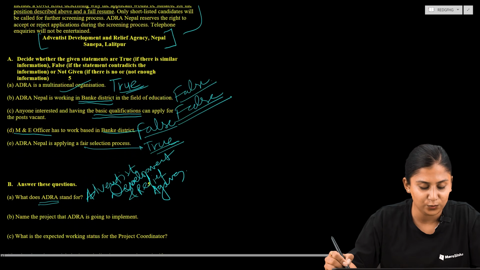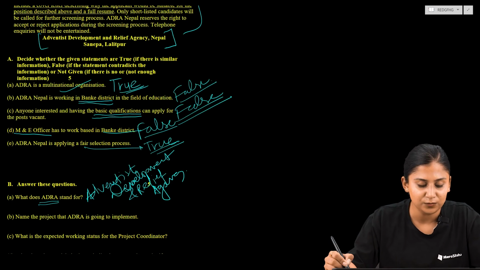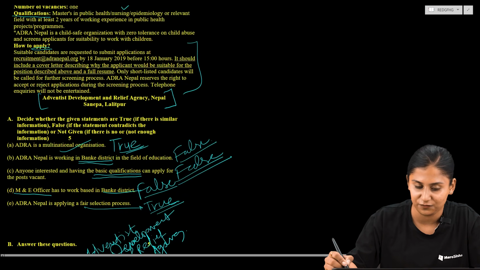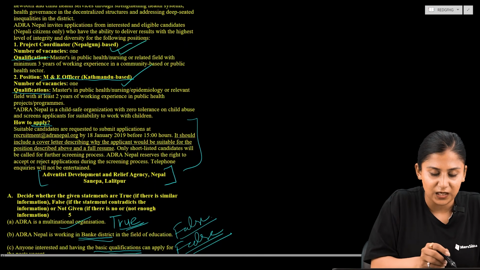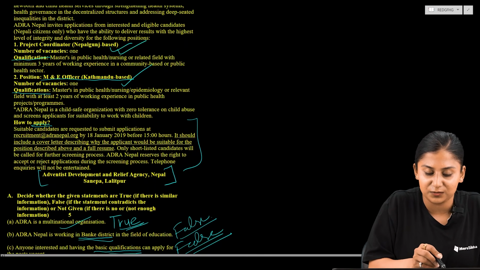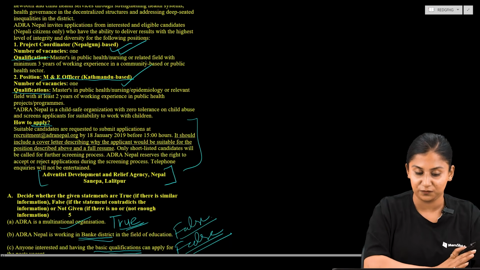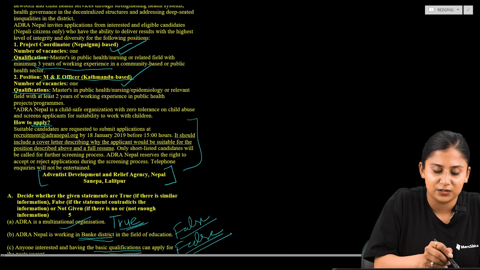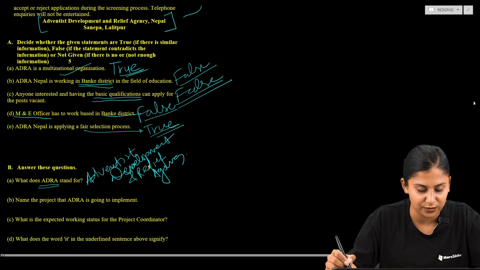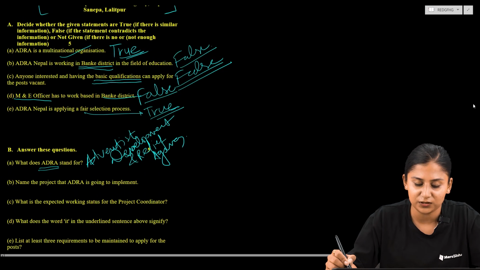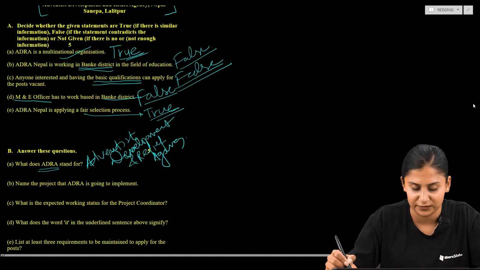The question reads, what is the expected working status for the project coordinator? So what is the expected working status that the organization is expecting for the position of project coordinator? Now let us find out. So for the position of project coordinator, they are asking for the qualification that is Masters in Public Health, Nursing or related field with minimum 3 years of working experience. So the expected working status for the project coordinator is minimum 3 years.